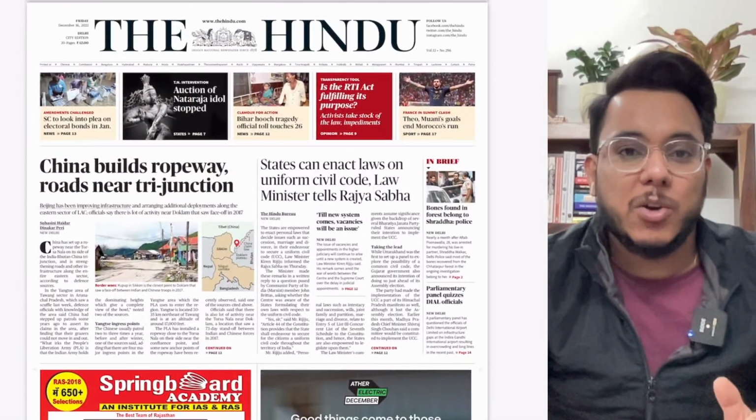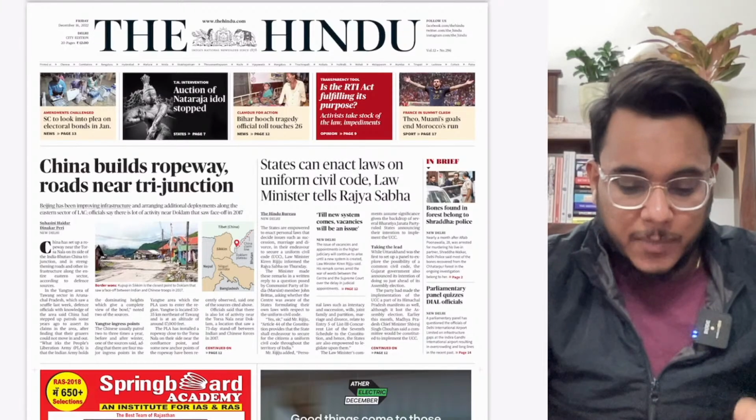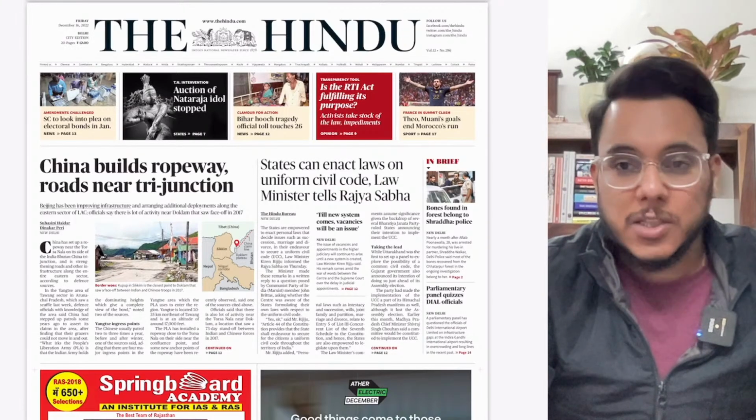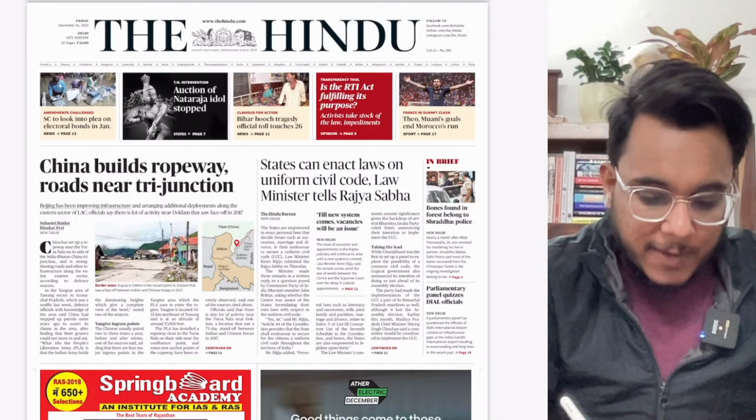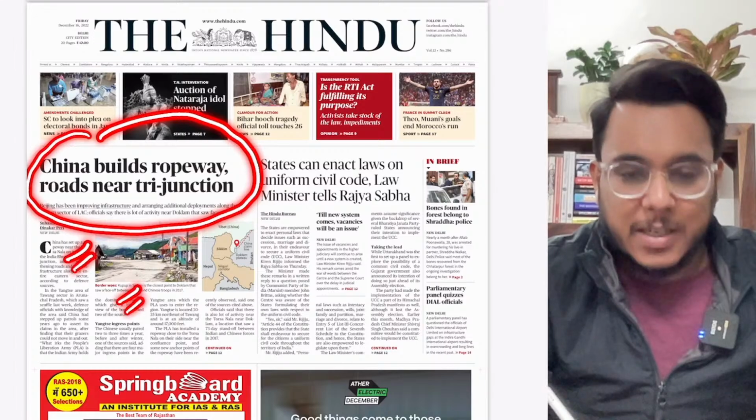Now, before moving on in the discussion, let's take a view on the newspaper so that we can understand the placement of the articles and what articles are actually important for the examination. Now, here we have the first page of the Hindu newspaper, and the first article talks about China building ropeway roads near the Trijunction.